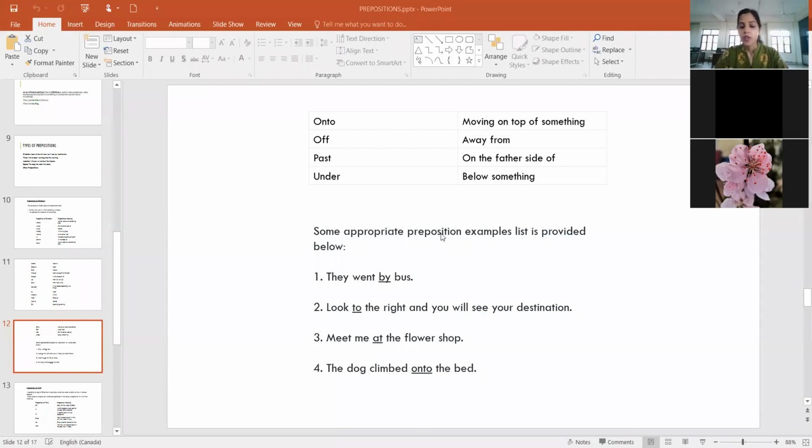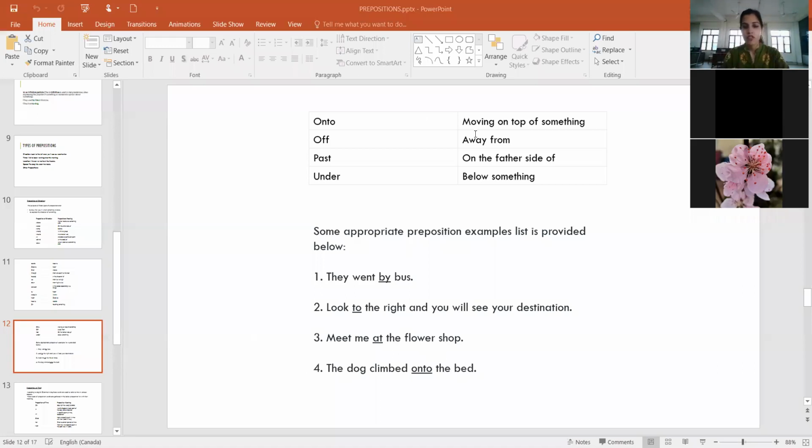Then if let's say you are two friends deciding where you are supposed to meet in the break, right? So that would be meet me near the main gate, meet me near the canteen, meet me at the flower shop, right? Then the dog climbed onto the bed. Dog climbed onto the bed, right? So these are few examples of the sentences.